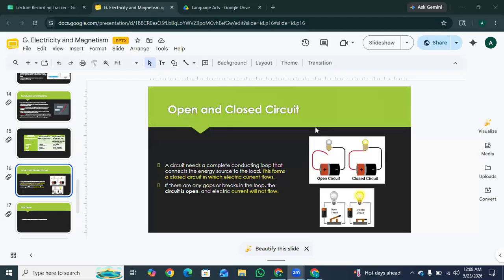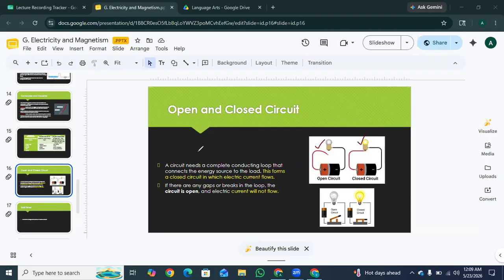The next topic is open and closed circuits. First you have to look at this diagram. This is the open circuit and this is the closed circuit. A circuit needs a complete conducting loop that connects the energy source to the load. This forms a closed circuit in which electric current flows.